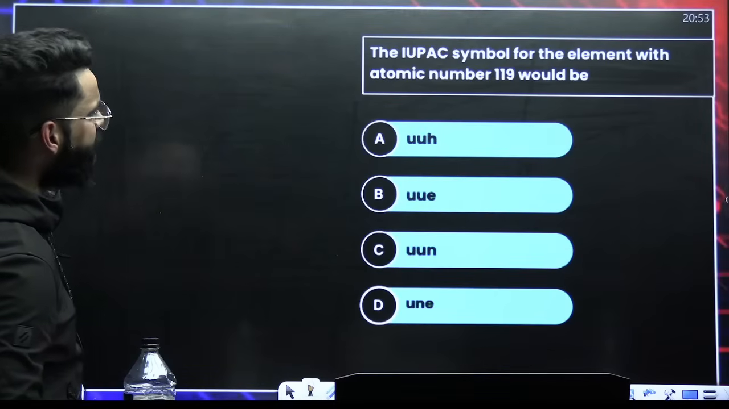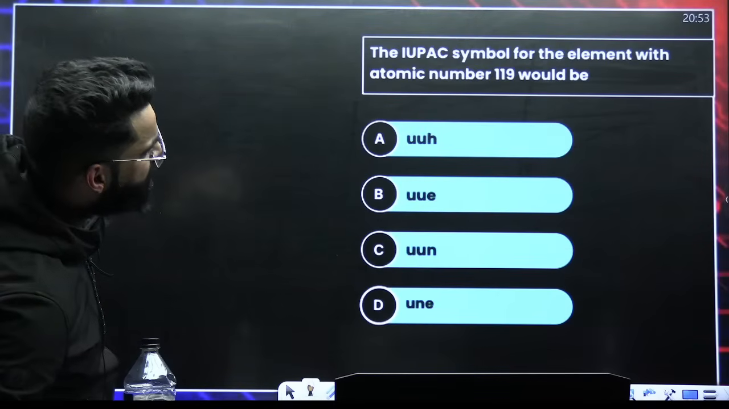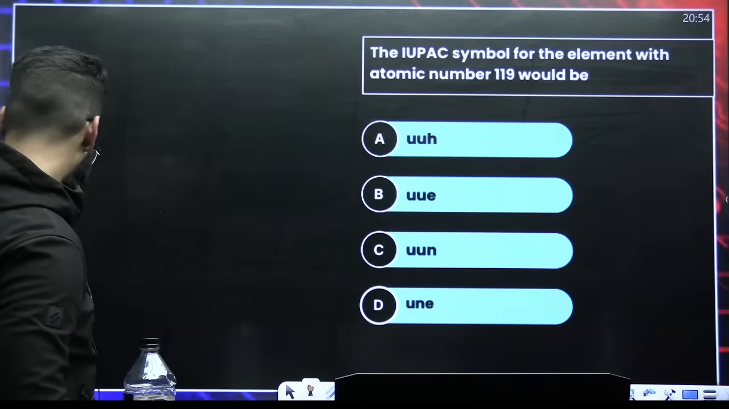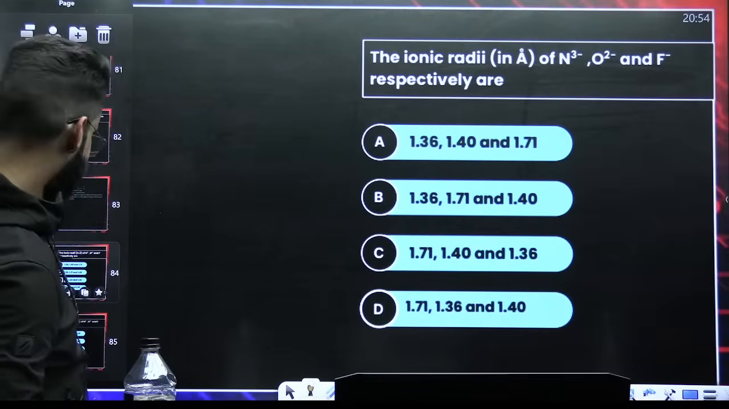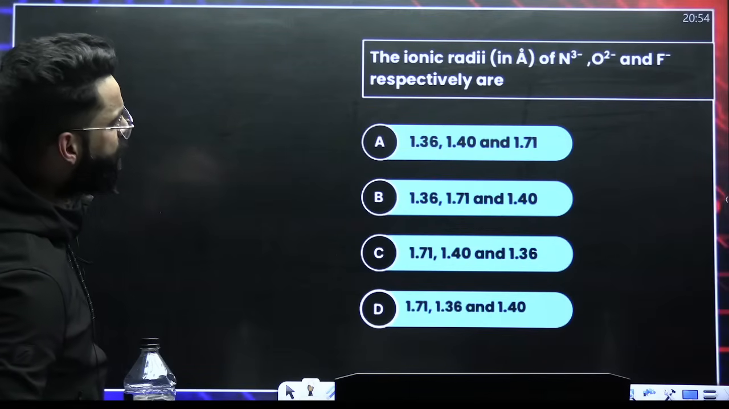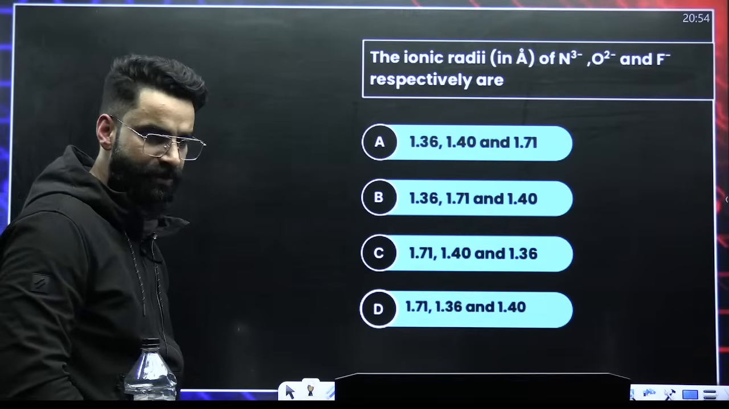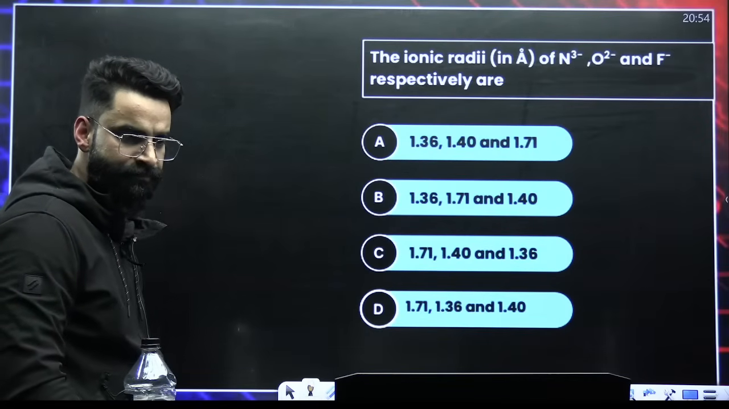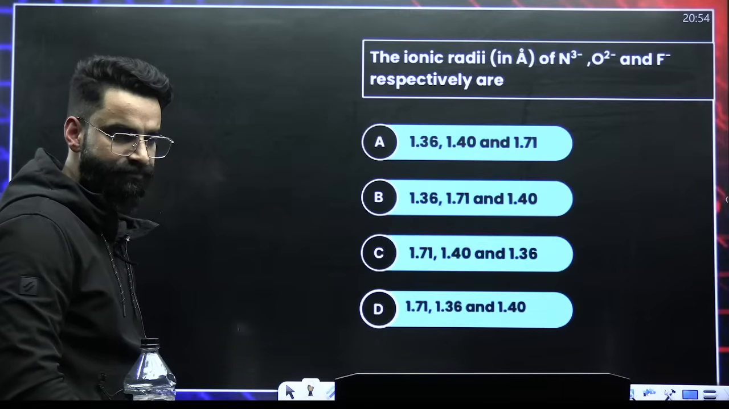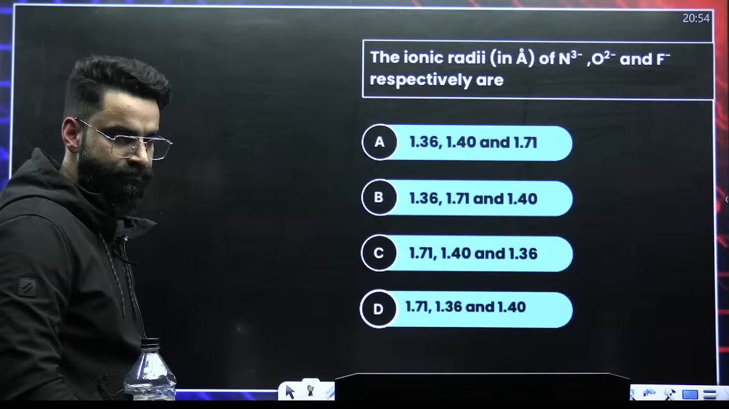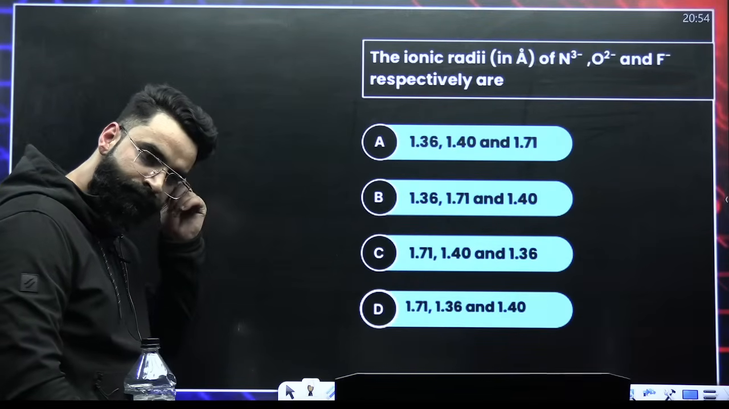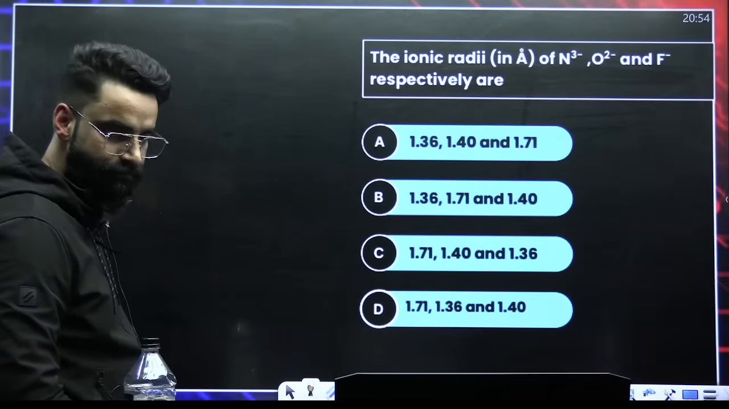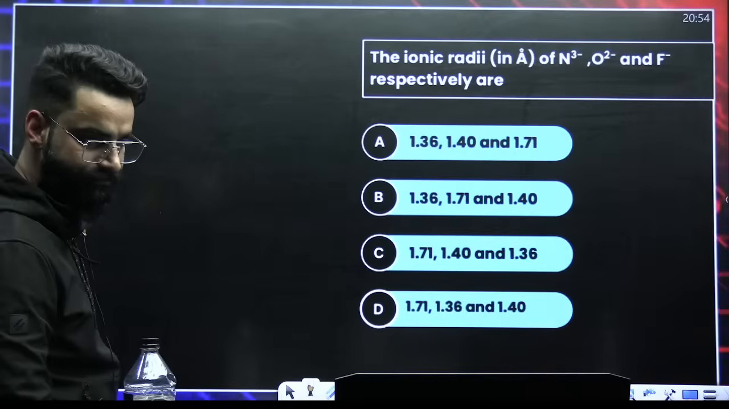This is the repeated question, I think. The IUPAC symbol for the element with atomic number 119. Yes, it's a repeated question, so leaving it aside. I think this is also repeated, is it? No, this is not repeated. You need to answer this one. Quick. What's the answer of this one?